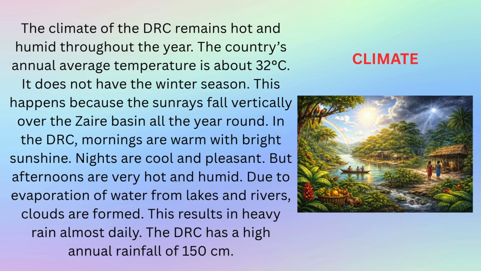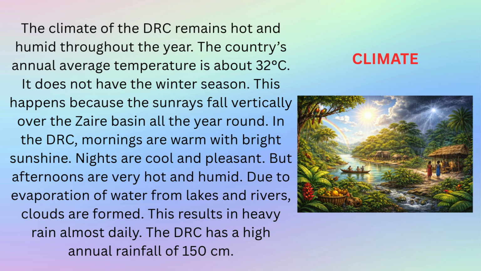Climate. The climate of the DRC remains hot and humid throughout the year. The country's annual average temperature is about 32 degrees Celsius. It does not have the winter season. This happens because the sun rays fall vertically over the Zaire Basin all the year round.